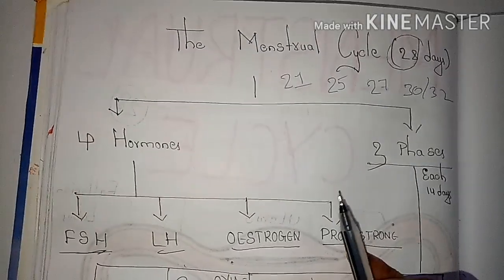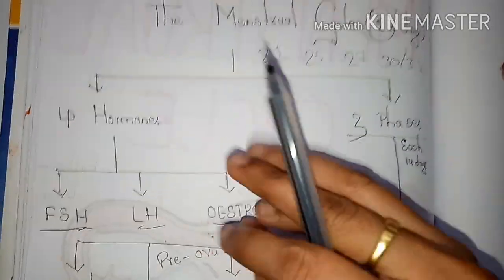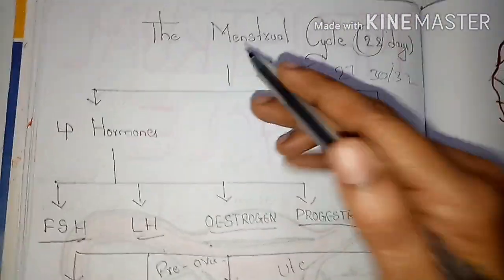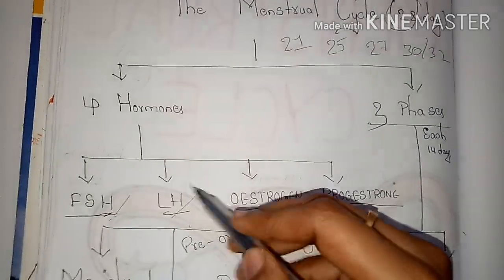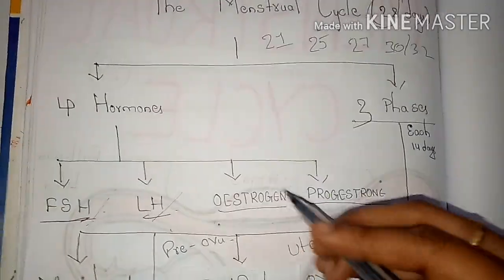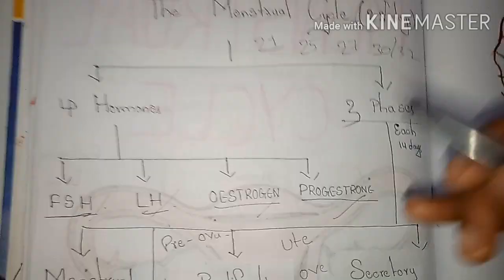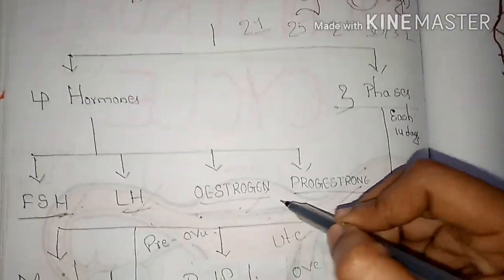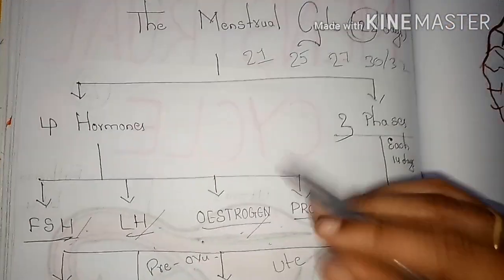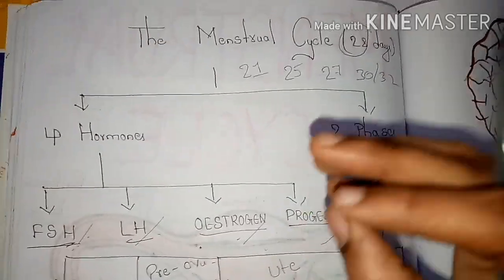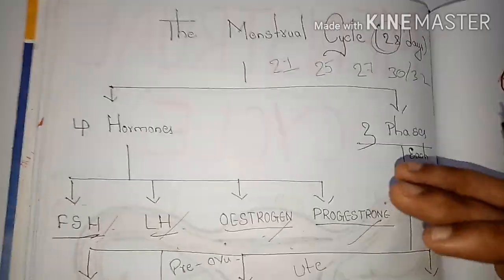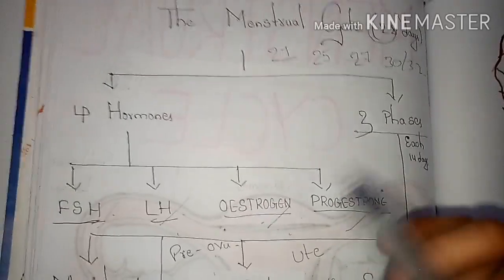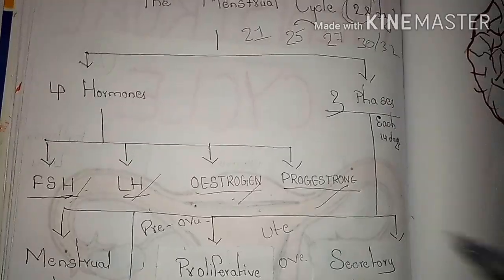Third, in the menstrual cycle, there are different hormones which are released, right? FSH, which means follicle stimulating hormone, luteinizing hormone, estrogen, and progesterone. From where are these hormones released during the menstrual cycle? This is a big question that arises in our minds. Now I am going to give you one of the basic details about where these hormones are released.